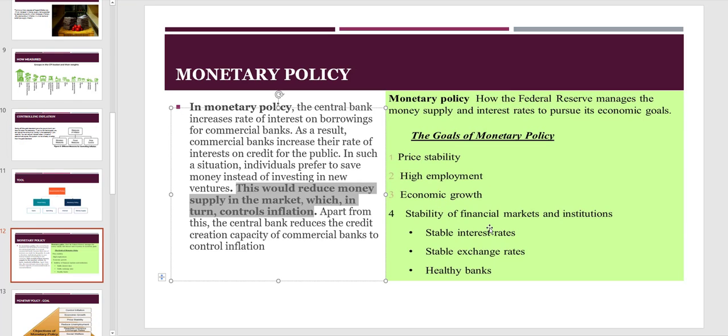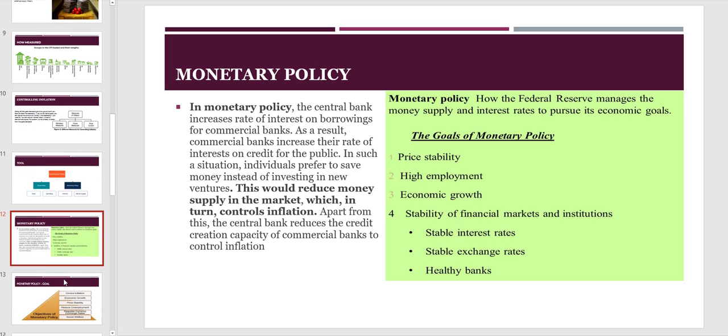Stability of financial markets and institutions is basically divided into three more: stable interest rate, stable exchange rate, and healthy banks. This is very important because if you don't have a stable interest rate, then nobody wants to do business with you, because you don't know what the rate is tomorrow or today, and everybody's confused. Stable exchange rate, because you want to be predictable. A lot of countries have problems with this in their monetary policies. If you look at it, the exchange rate is just crazy.